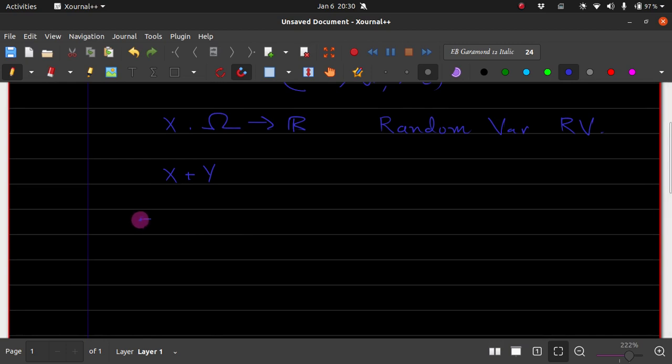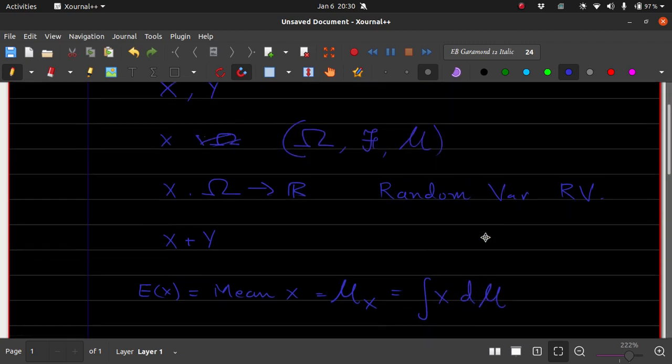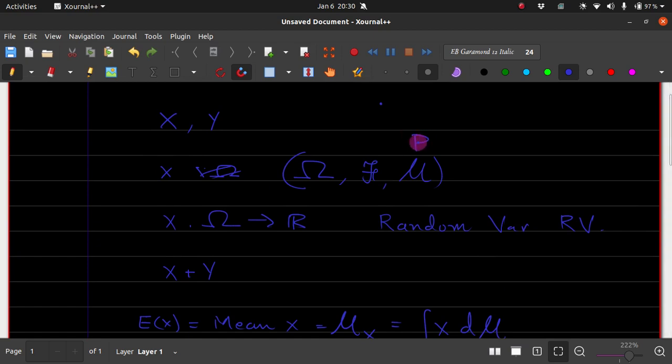So what is the expectation of x? It is also known as the mean of x, which is also denoted by this notation. This is nothing but the integral of x d mu. Generally, we consider all this in a probability setting. So instead of measure mu, we consider a probability measure, in which case the integral dp of the whole space is 1.